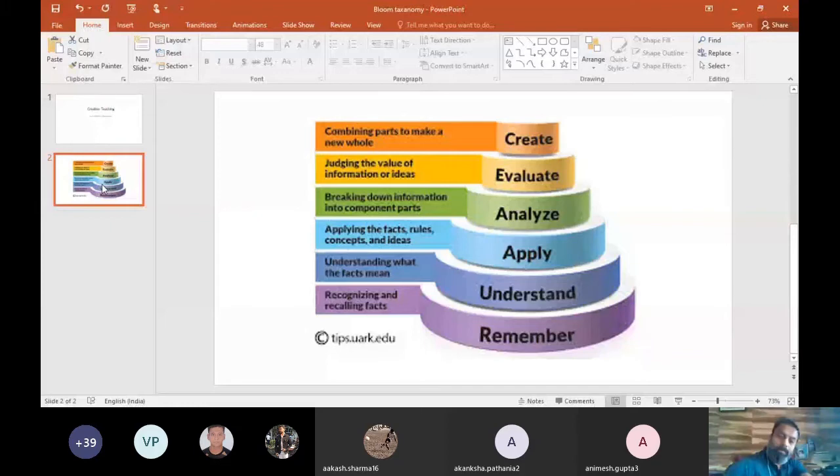So if a coach or teacher wants their athletes or students to apply the skills, apply various concepts, it's very important that those athletes should be able to understand those skills, understand those concepts too. And to understand, the prerequisite is to remember, to know about those concepts. If the child or the player does not know about it, he will never be able to understand. And till the time a child is not able to understand the concept or the skill, he or she will never be able to apply it.